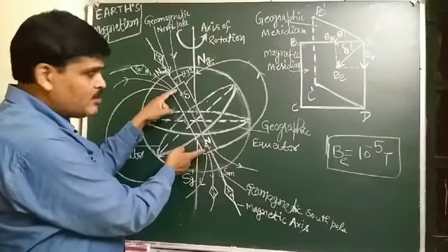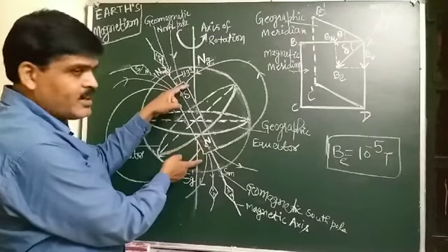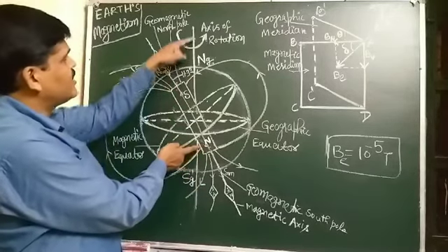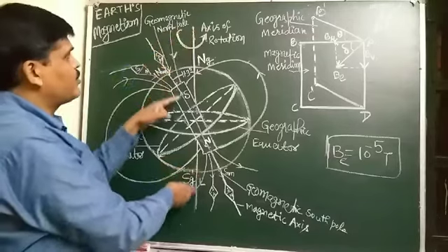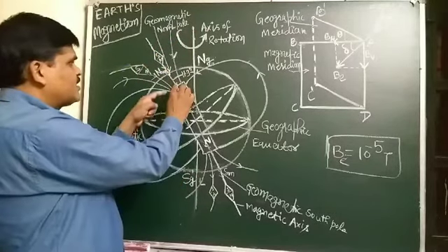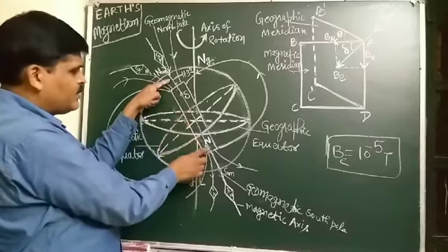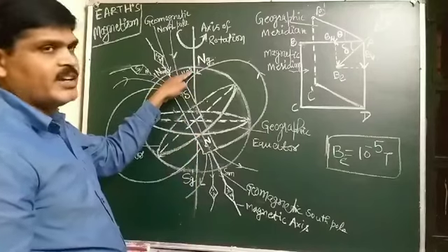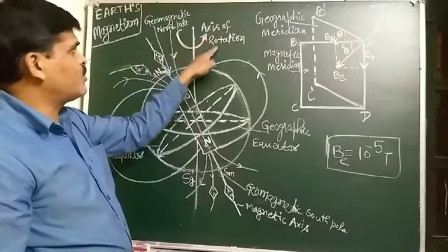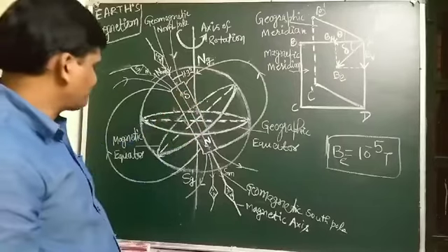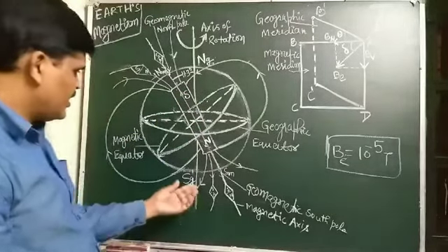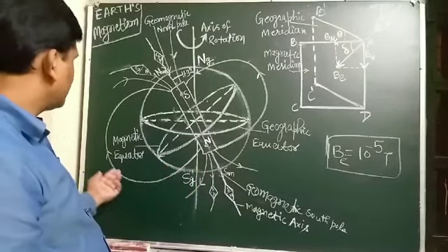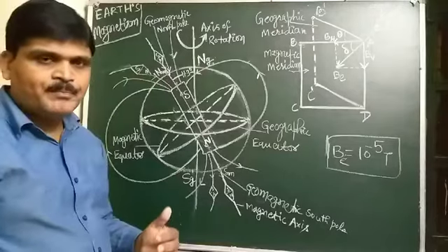The hypothetical magnetic dipole located at the center of the Earth has an axis that does not coincide with the Earth's axis of rotation, but makes an angle of 11.3 degrees with the axis of rotation of the Earth. And students, here the magnetic field lines of the Earth are shown in the diagram.